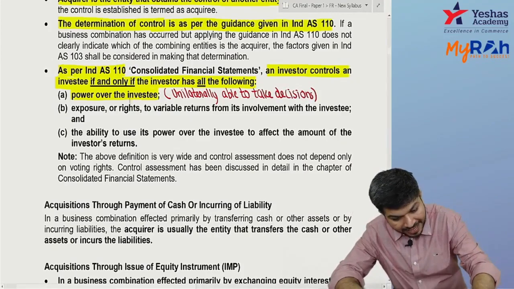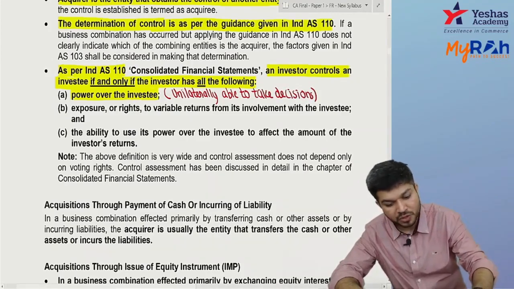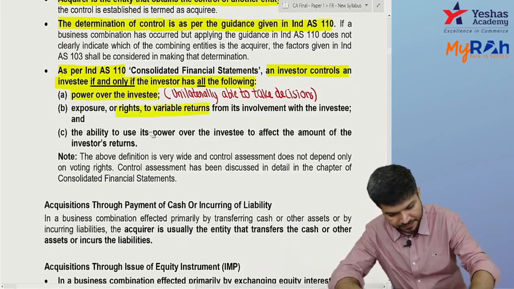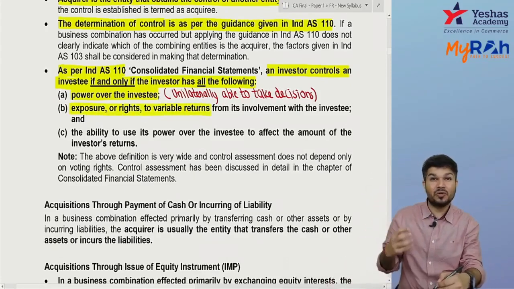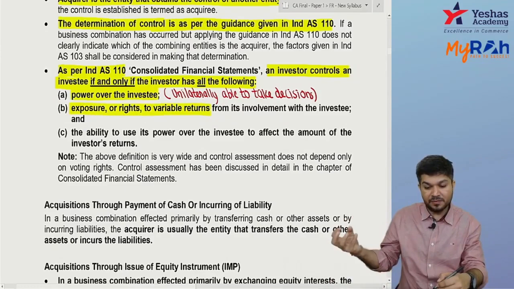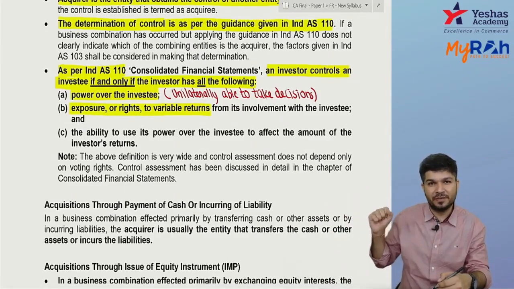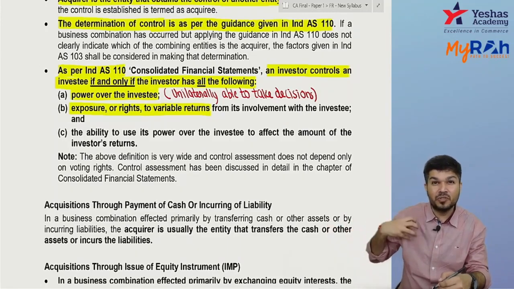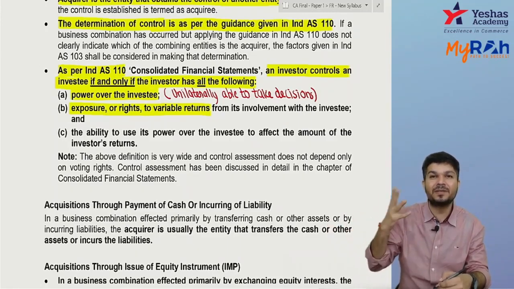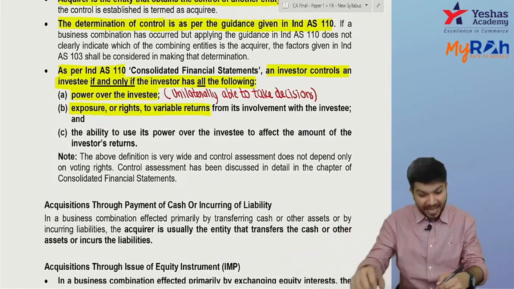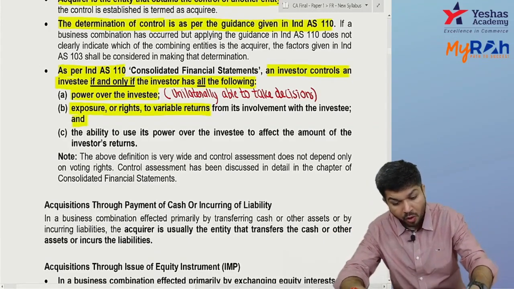Second, you should have exposure or rights to variable returns from your involvement with the investee. If I hold equity, can I say I have exposure or rights over variable returns? And all should be fulfilled.